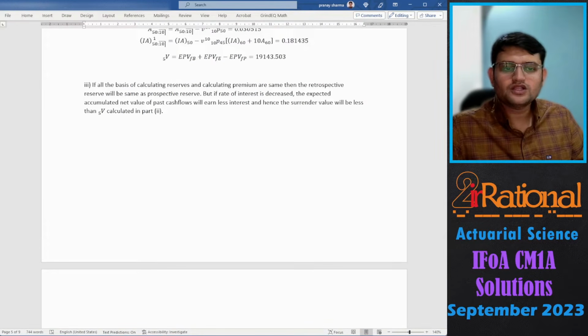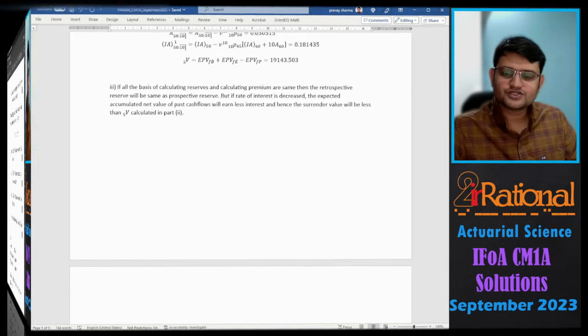So we'll say if all the bases of calculating reserves and calculating premium are the same, then the retrospective reserve will be the same as the prospective reserve. But if the rate of interest is decreased, the expected accumulated net value of the past cash flows will earn less interest, and hence the surrender value will be less than 5V calculated in part 2. All I am saying is the calculation done for retrospective will give us a lower value than the calculation done for prospective in part 2. Let's go to the next question.